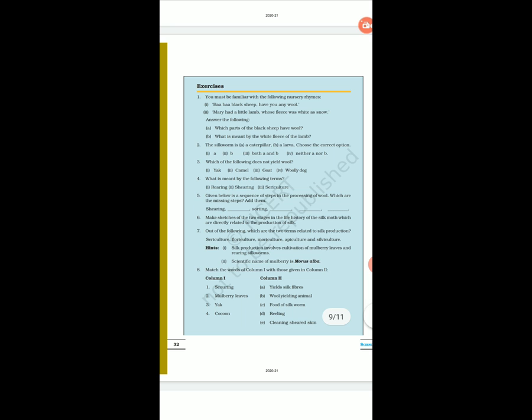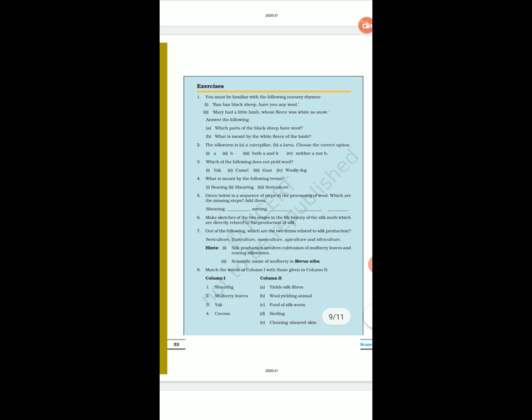The hairy skin of the black sheep is called fleece. It has wool. Second question, what is meant by the white fleece of the lamb? White fleece means the white colored hairy skin.